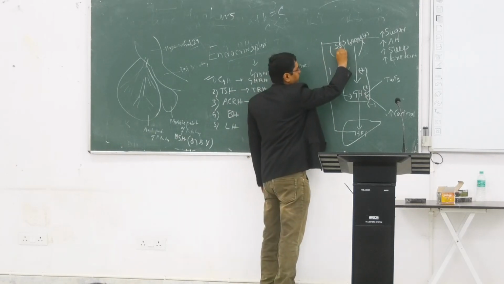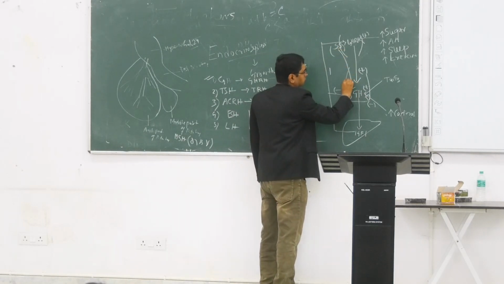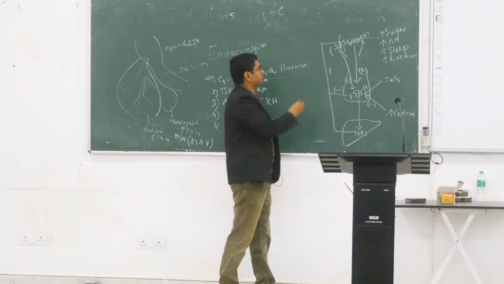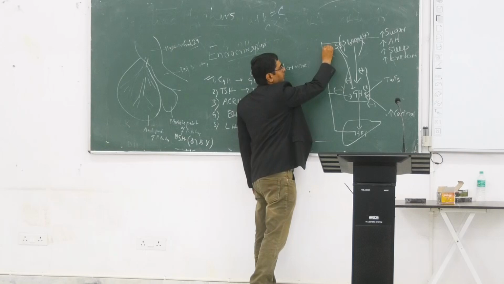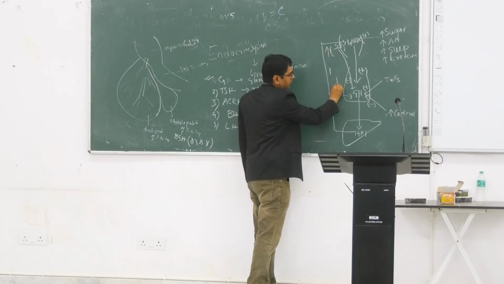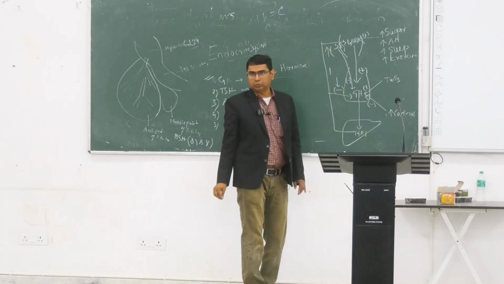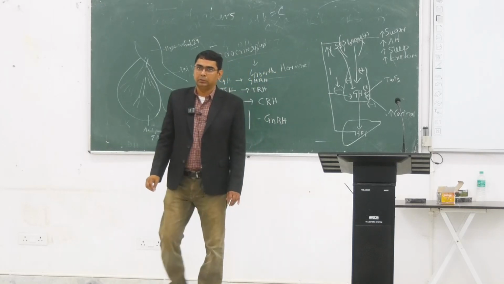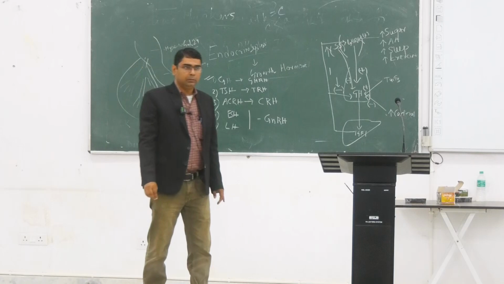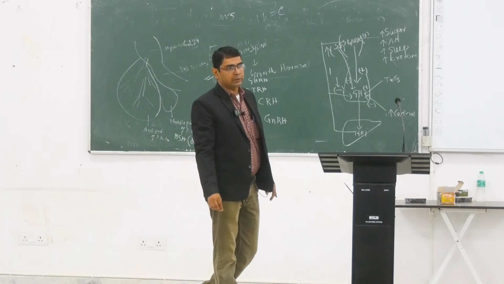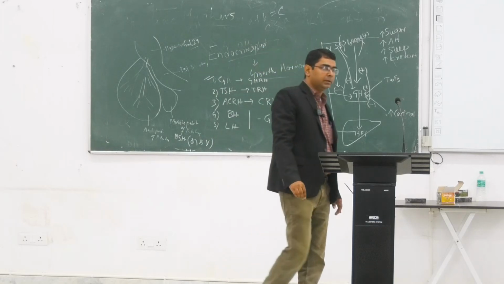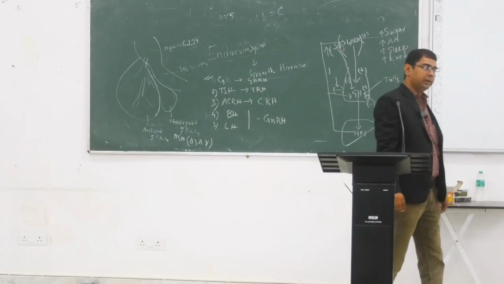Somatostatin হচ্ছে নেগেটিভ ফিডব্যাক। When somatostatin increases, there is a decreased amount of growth hormone secretion. তাহলে growth hormone releasing hormone-এর হচ্ছে পজিটিভ ইম্প্যাক্ট, সোমাটোস্ট্যাটিনের হচ্ছে নেগেটিভ ইম্প্যাক্ট।